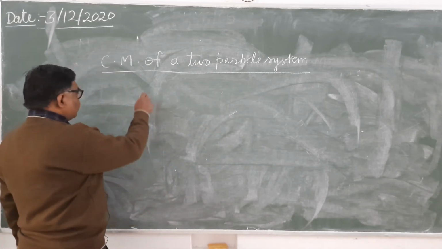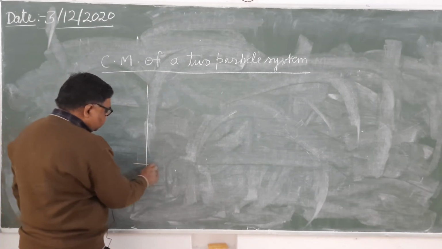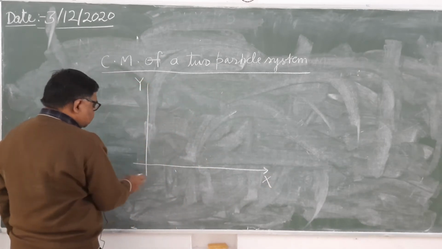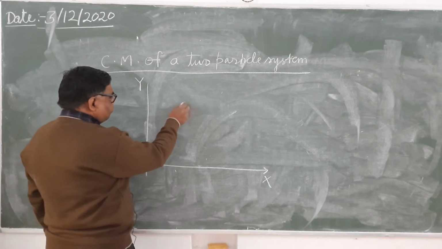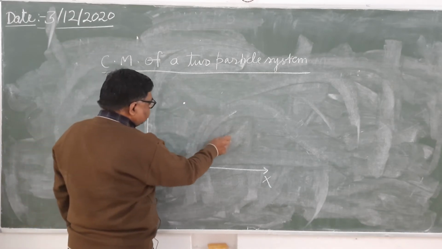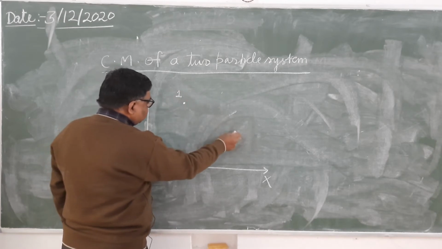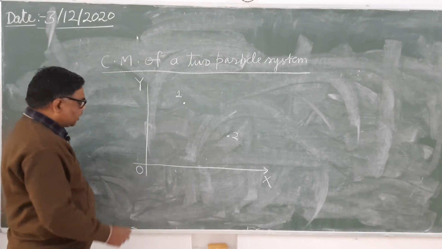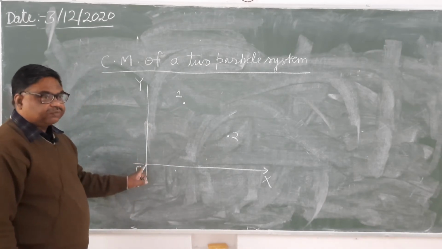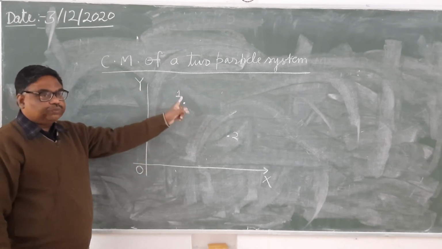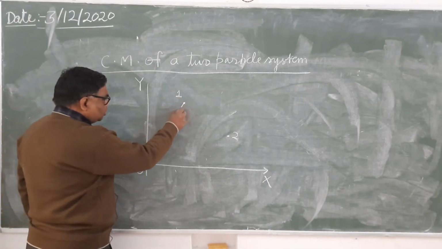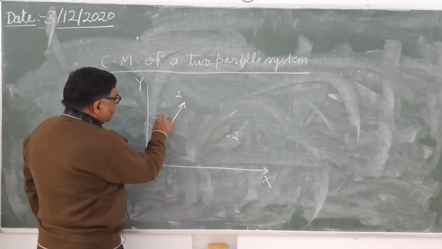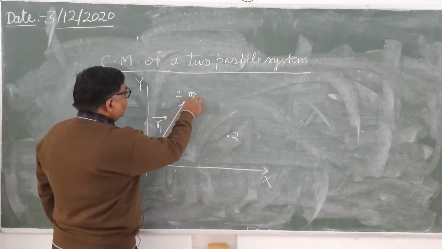So see here, suppose this is a coordinate system. This is the x-axis and this is the y-axis, this is the origin. Let there be a system of two particles, one is this particle and the other is this particle. What will be the position vector of particle 1? Position vector always starts from the origin and ends at that point. So the position vector of particle 1 will be this, which we can denote by vector r1, and the mass of this particle we have taken as m1.